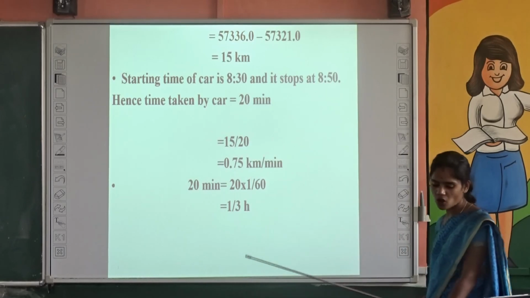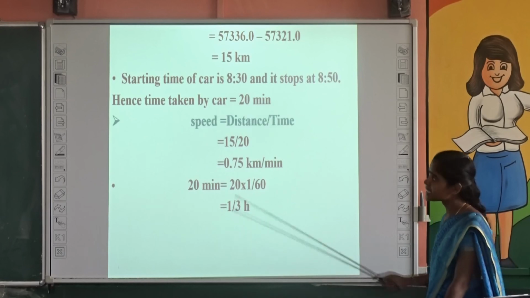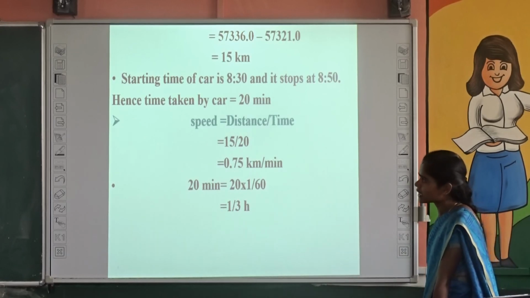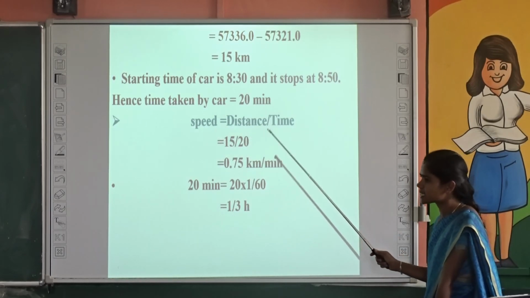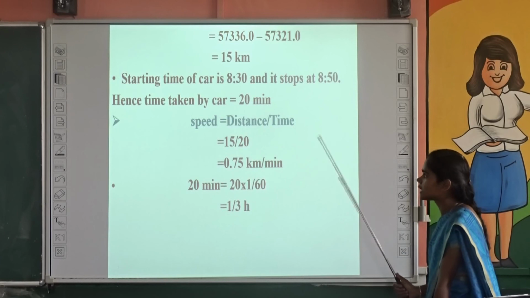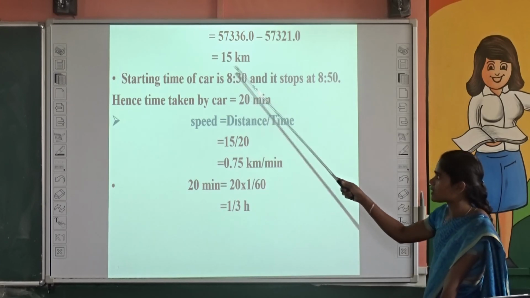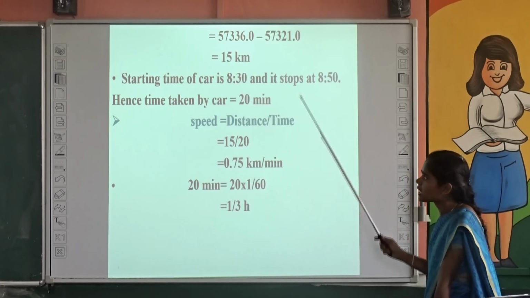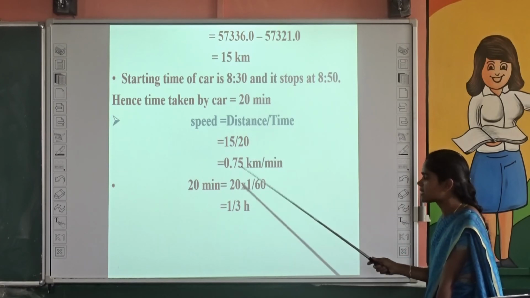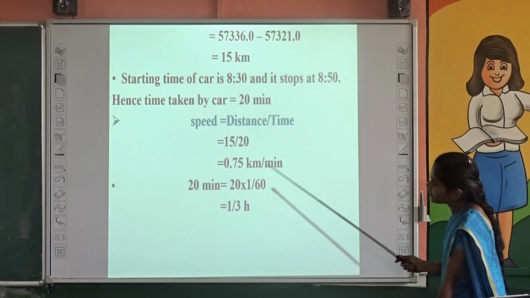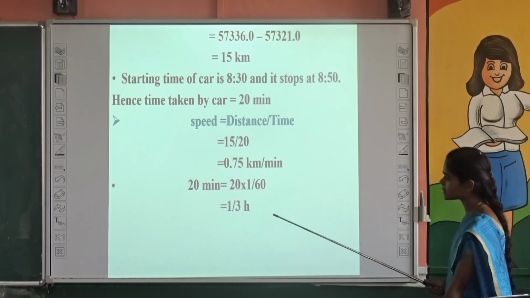Here we have to calculate what? The speed of the car. We already know the formula to find speed: it is distance traveled by an object per unit time. So distance traveled by the car is 15 kilometers and the time is 20 minutes. If we divide 15 by 20 we get 0.75 kilometers per minute. Okay.